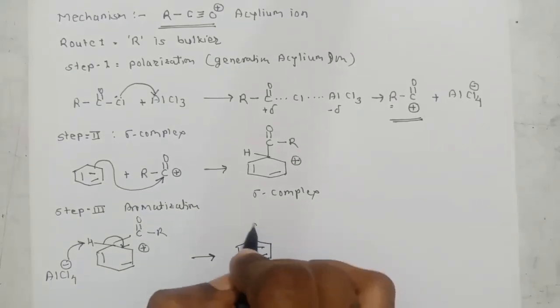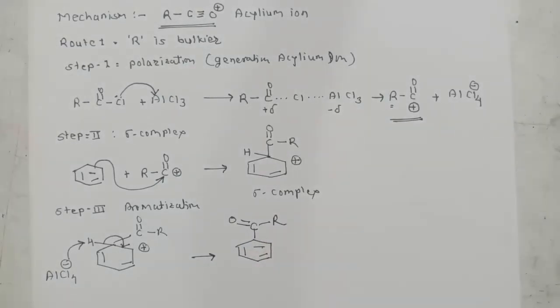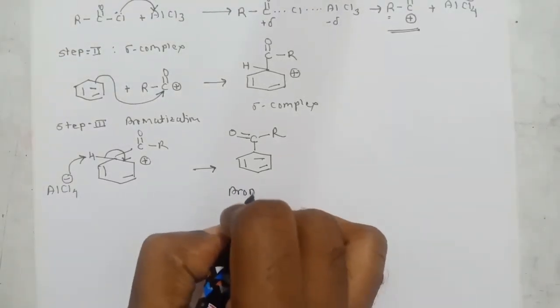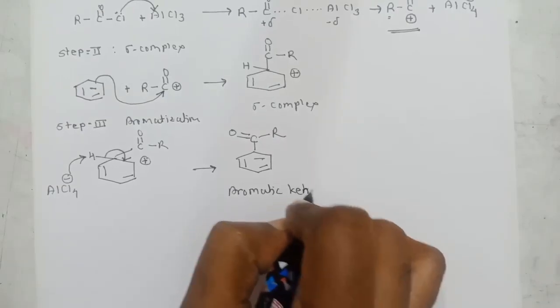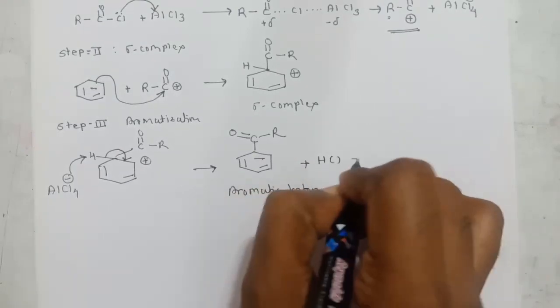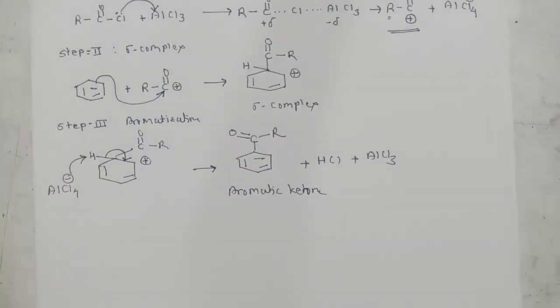So here will be the carbonyl carbon, oxygen, and R. This is the product, it's called a ketone, aromatic ketone. What are the byproducts? Byproducts are HCl plus AlCl3, our catalyst back.